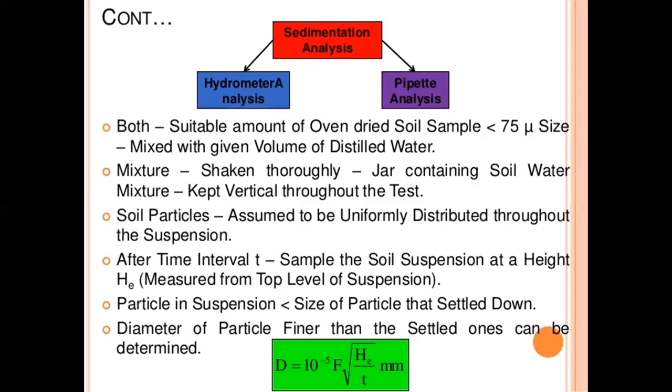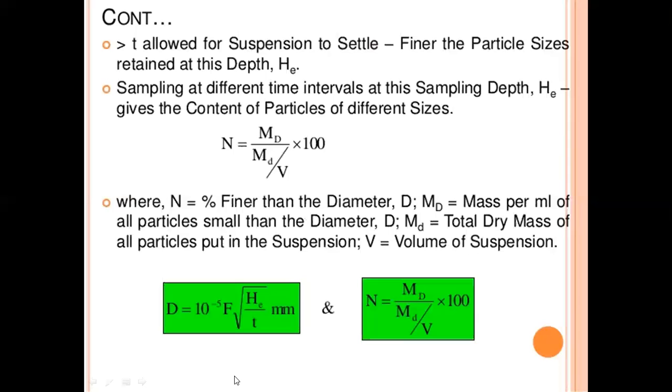The diameter of the particles finer than the settled ones can be determined: D equal to 10 to the power of minus 5 into F into root of He by t. The greater the time t allowed for the suspension to settle, the finer the particle sizes retained at this depth He.